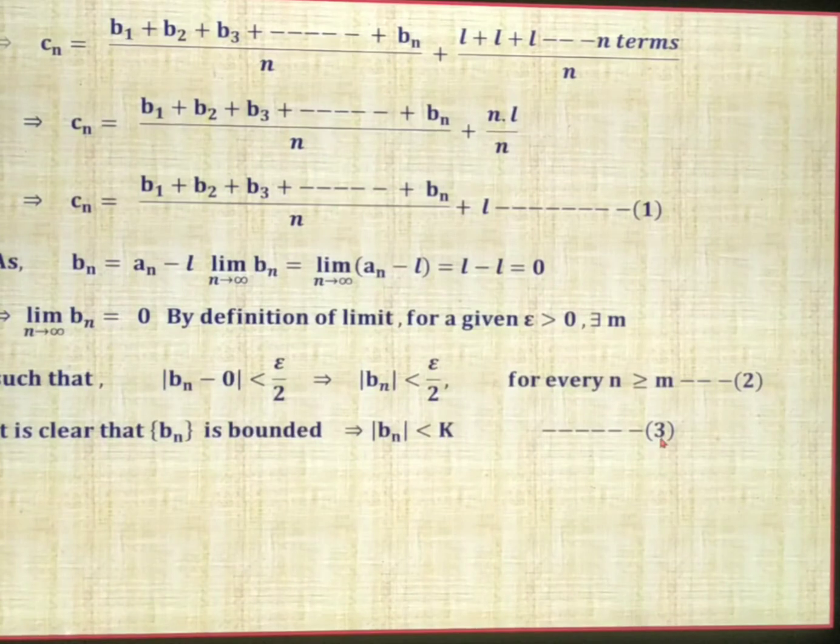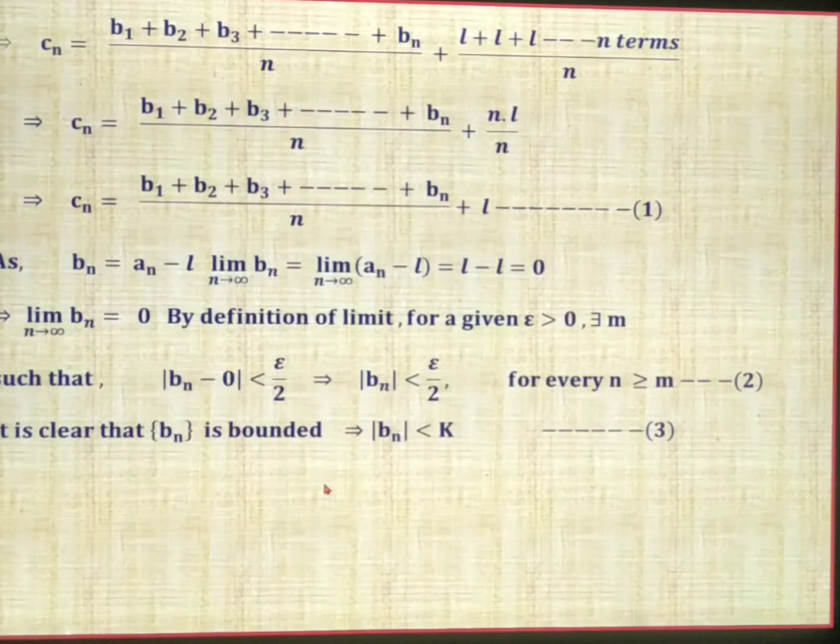Call this expression 3. Now, expression 1, keep in mind: Cn is b1 plus b2 plus b3 up to bn, divided by n, plus L, and mod bn is less than epsilon by 2 for every n greater than or equal to m, and mod bn is less than k, which is 3.